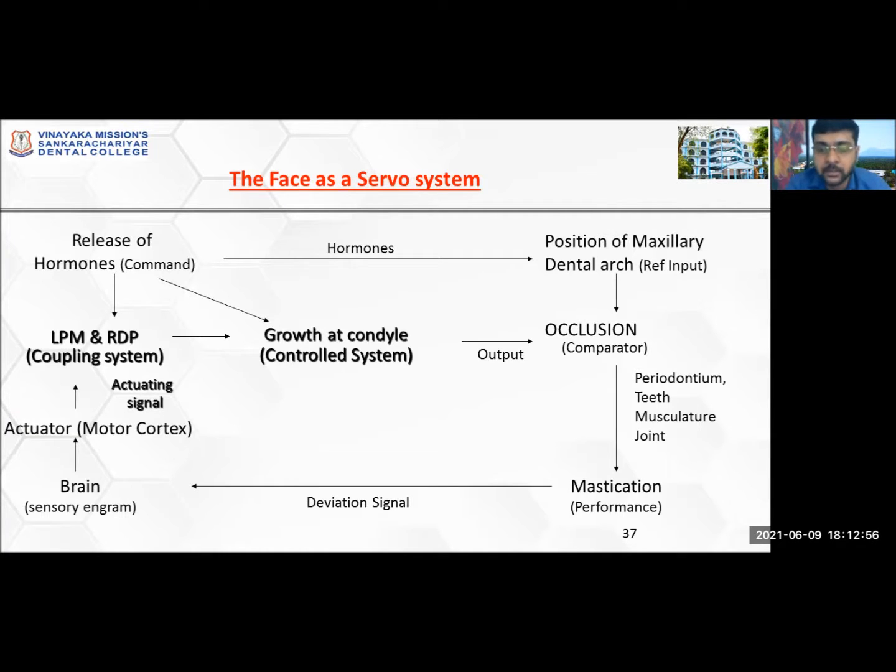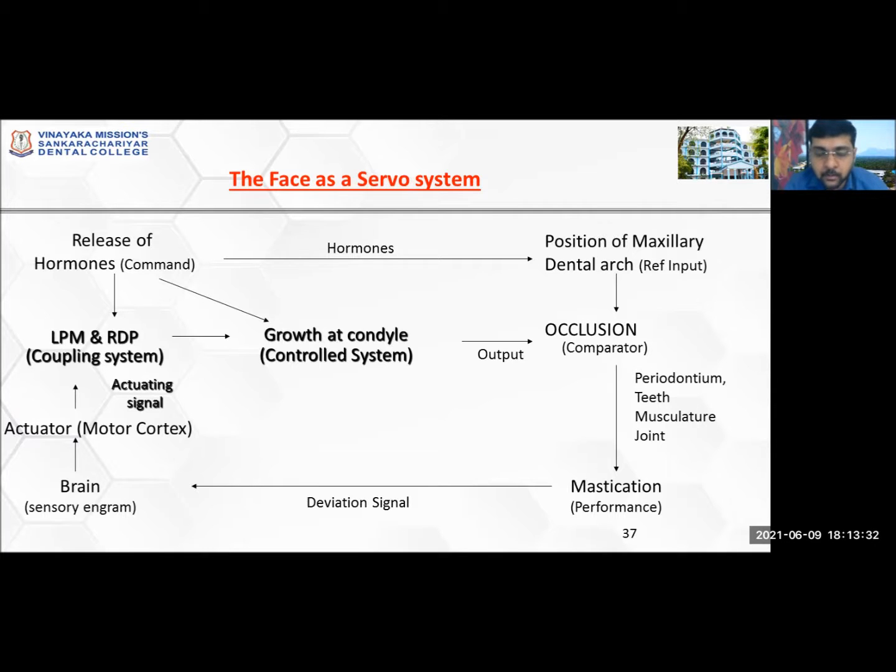So what will it cause? The occlusal forces or the muscular forces are altered. It is not an ideal occlusion. So it will lead to problems with mastication. There will be premature contact, there will be pain over the condyle. All this masticatory performance is altered because of the difference in position of both the jaws, maxilla in front and mandible in back. So what does it give? This will give a deviation signal. According to Alexander Petrovic, it is a feedback mechanism. There is one alteration in function happening there, a problem with mastication.